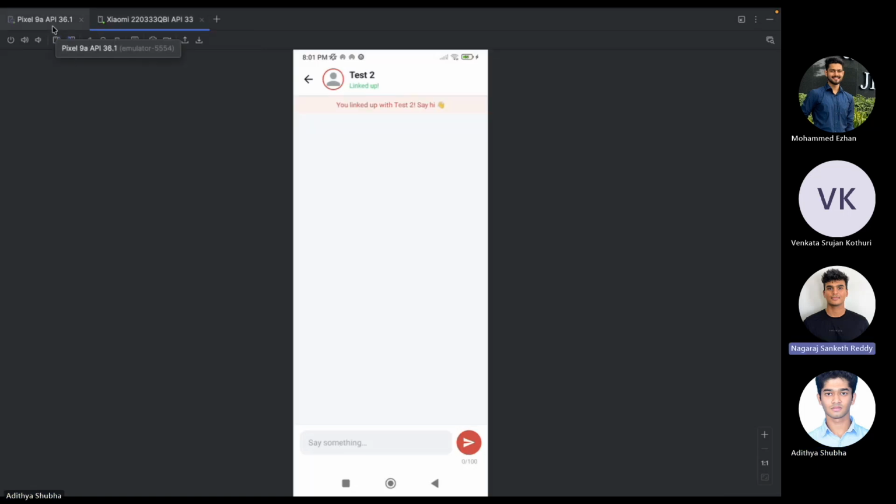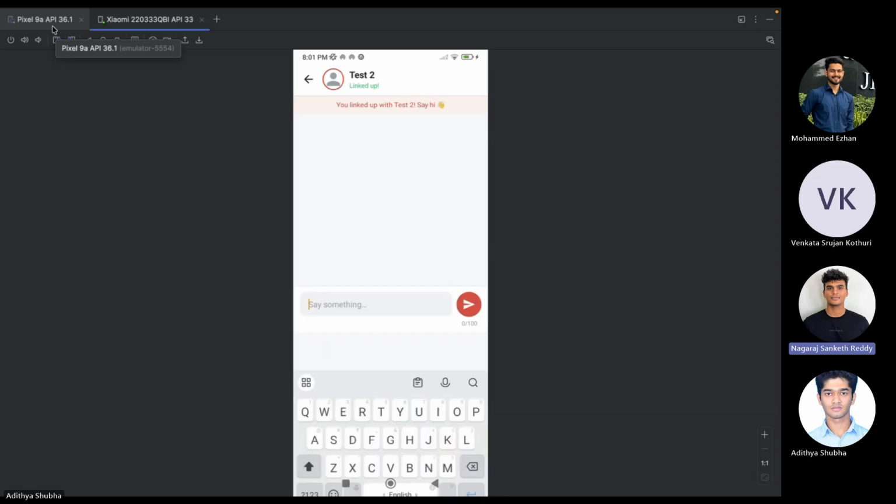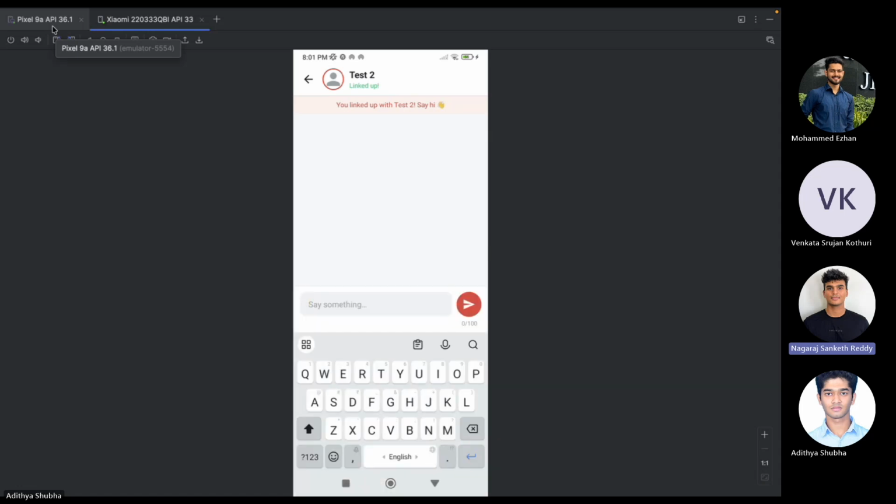I'm Sanket, and I implemented the chat feature and the chat history feature. Let's first talk about the real-time chat feature. Here, two users can exchange live messages in real time using Firestore. These messages are limited to 100 characters, and the character count will be visible when the message is reaching close to the character limit.